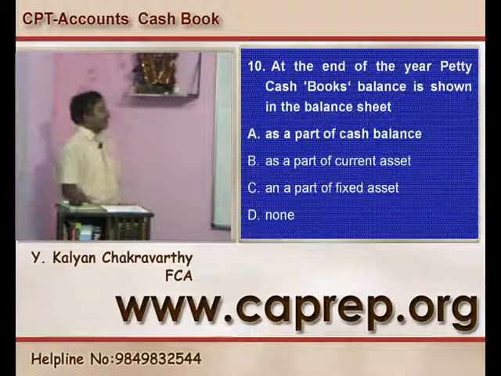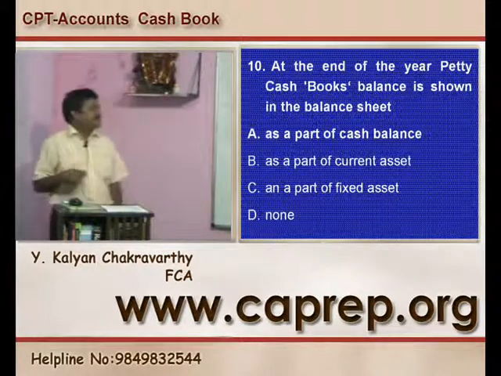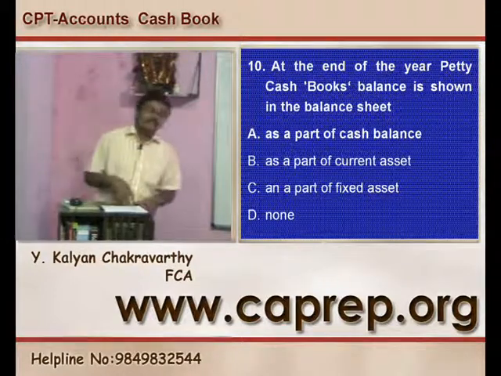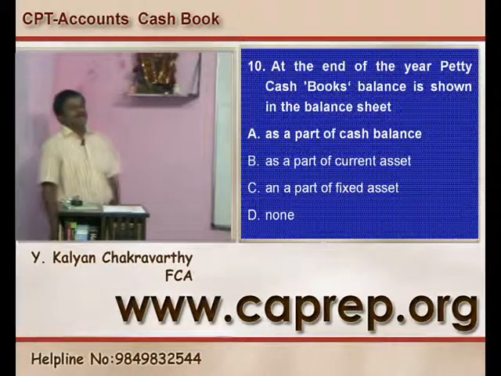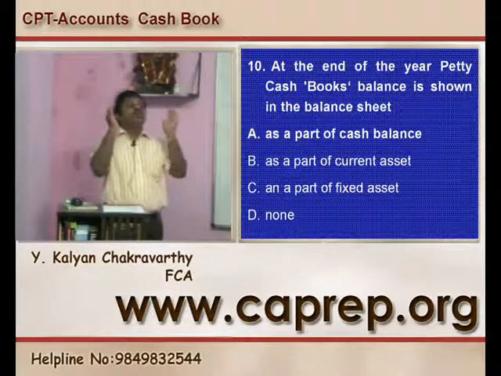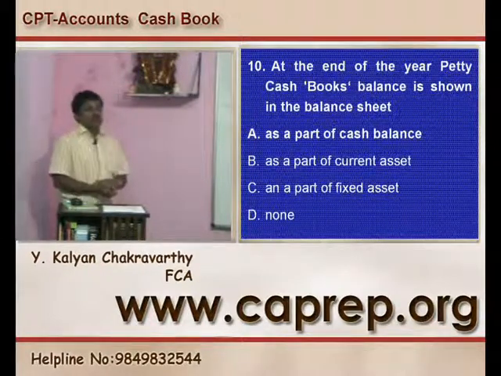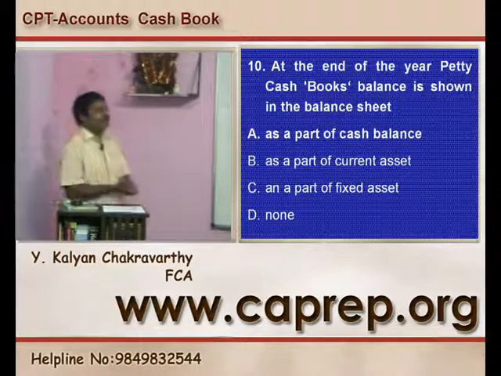10th question: at the end of the year, is the petty cash book balance shown in the balance sheet? Of course, in the balance sheet, the cash balance you are going to show is the sum total of the cash balance in the main cash book plus the cash balance in the petty cash book. Are all of you able to get my point?